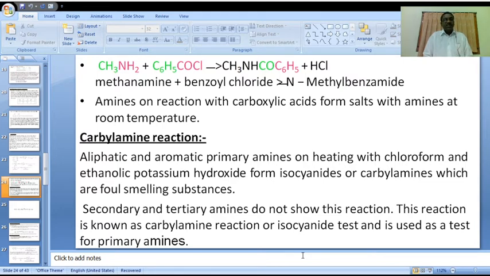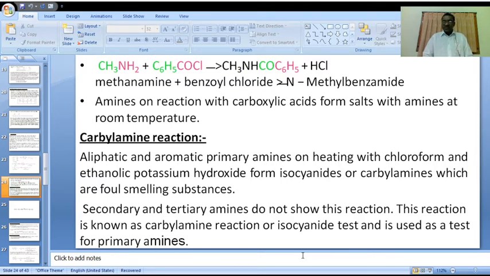Secondary or tertiary amines do not participate in this type of reaction. This reaction is known as the carbylamine reaction or isocyanide test and is used as the test for primary amines.